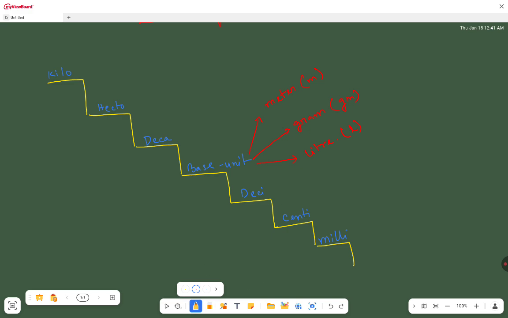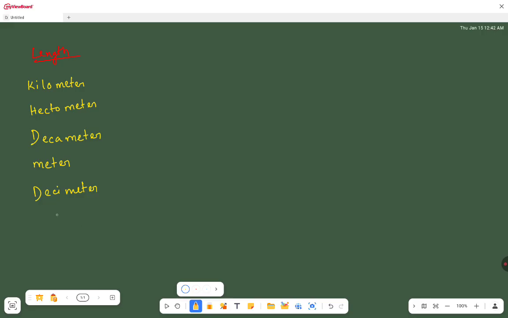So for measuring lengths, we have units like kilometer, hectometer, decameter, meter, decimeter, centimeter, millimeter.